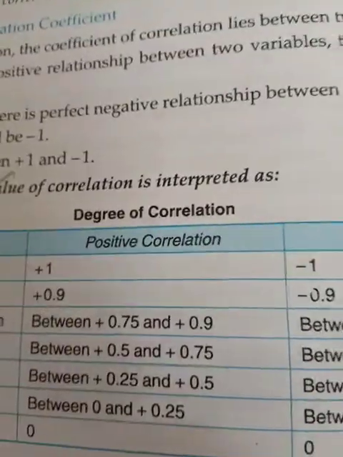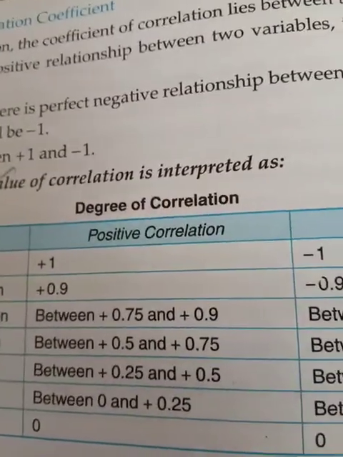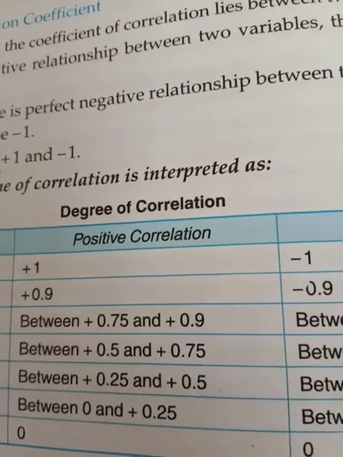And no correlation when the answer comes to zero. So if the answer comes after doing all the calculation and applying the formula, then you have to give the degree in this way.